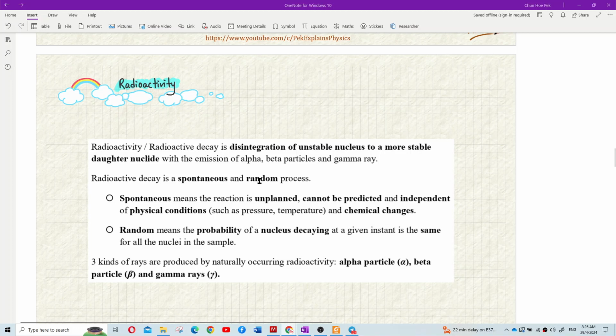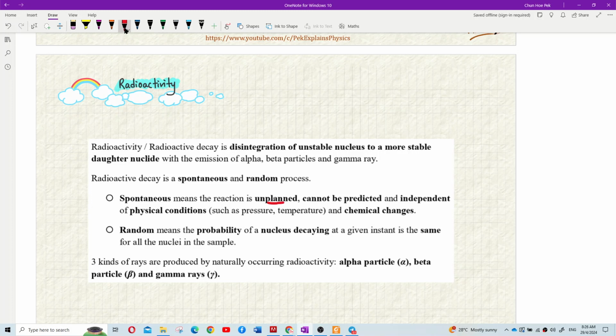Radioactive decay is a spontaneous and random process. What does it mean by spontaneous and random? Spontaneous means the reaction is unplanned, cannot be predicted, and is independent of physical conditions such as pressure, temperature, and chemical changes. You cannot plan at what time it will disintegrate. It will disintegrate by itself. It's spontaneous and cannot be predicted. That means we cannot know when.